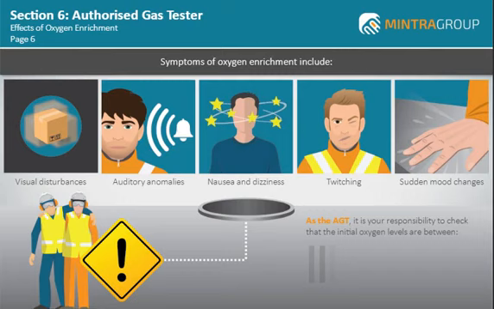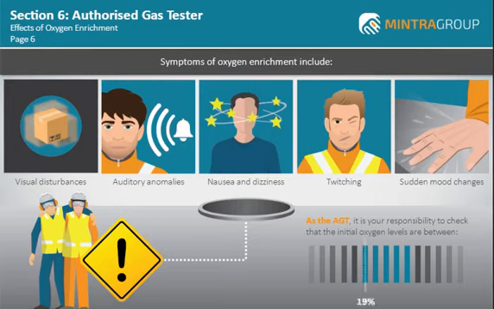restricted. As the AGT, it is your responsibility to check that the initial oxygen levels are between 19% and 23% before work begins. Ideally, they should be 21%. Continuous monitoring of the atmosphere within a confined space is essential to provide early warning of any risk of oxygen enrichment.